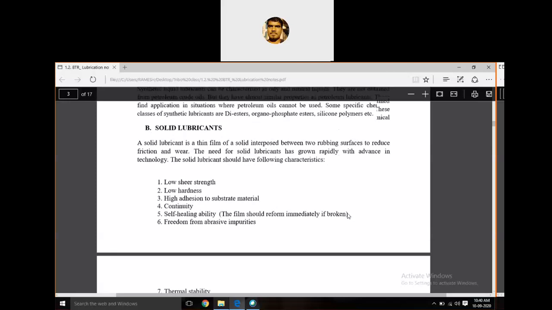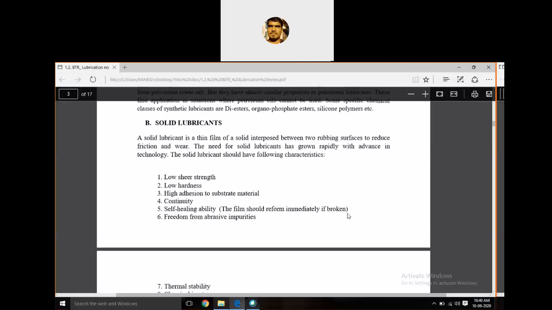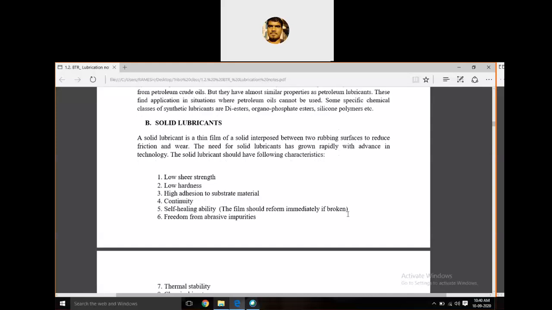Next, the next classification is solid lubricants. A solid lubricant is a thin film of solid interposed between two rubbing surfaces to reduce friction and wear. The need for solid lubricants has grown rapidly with advances in technology, and these lubricants have the following characteristics. Solid here does not mean a full solid like a stone or metal. It is a thin film of solid interposed.